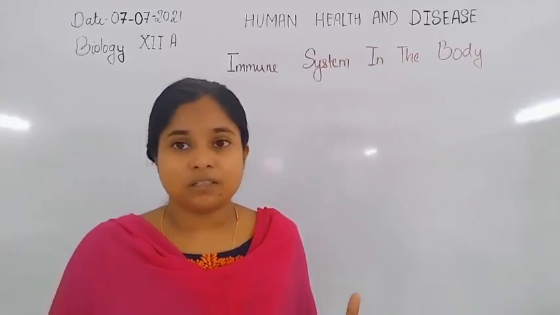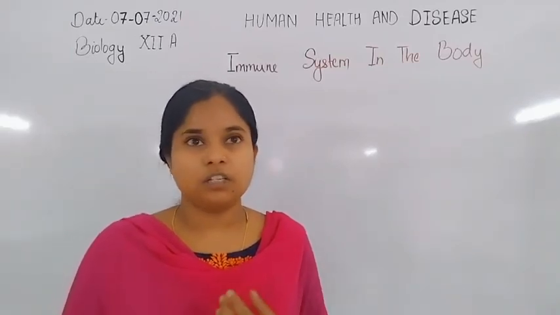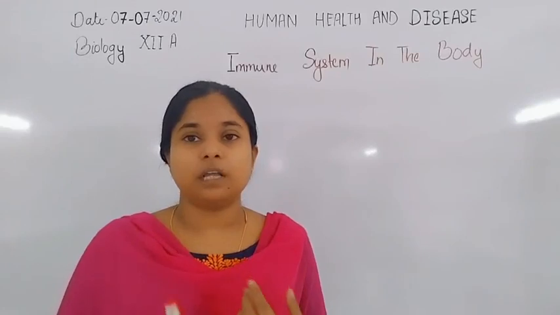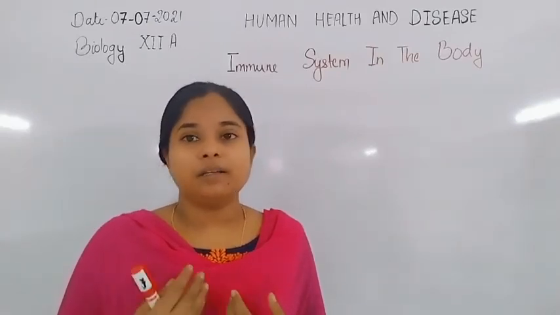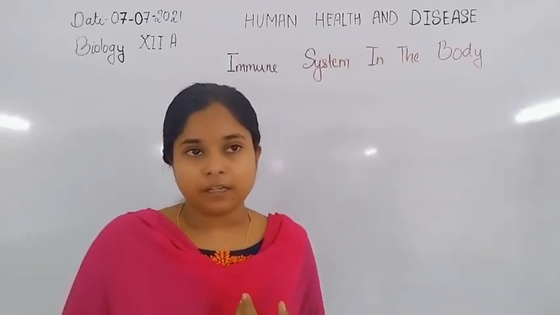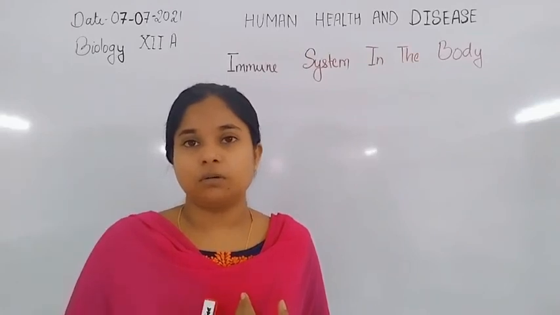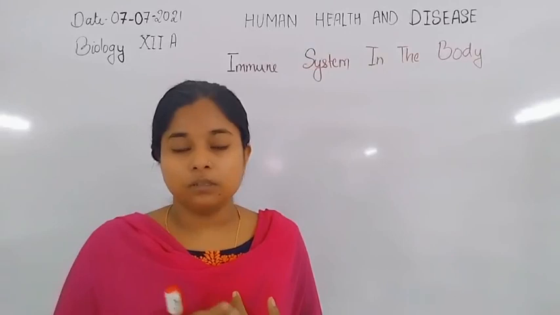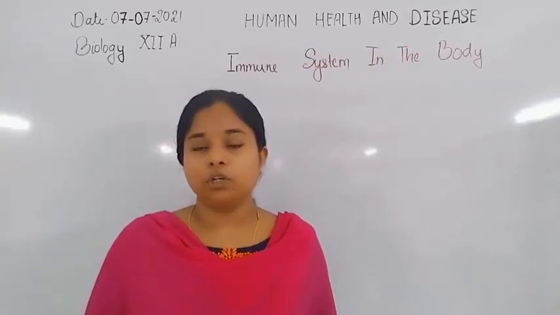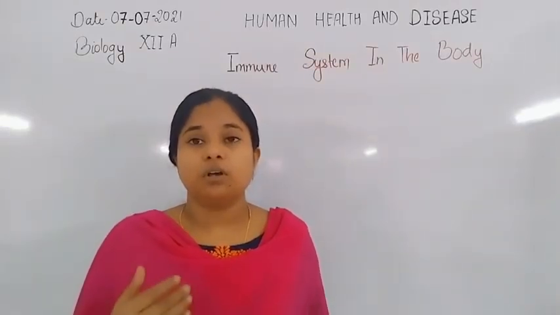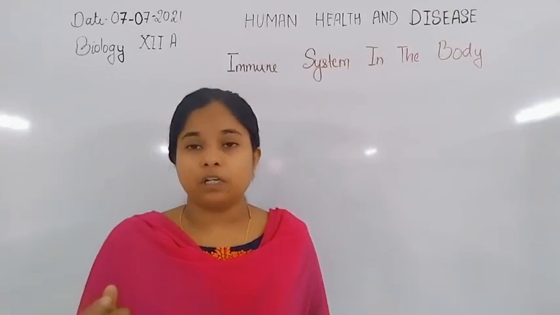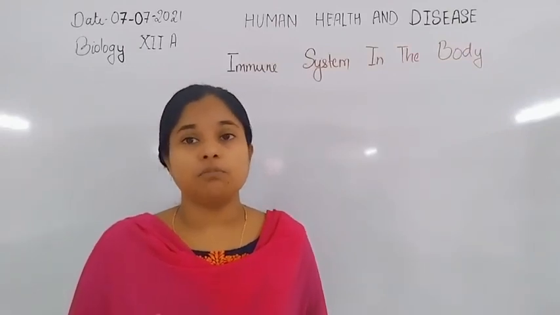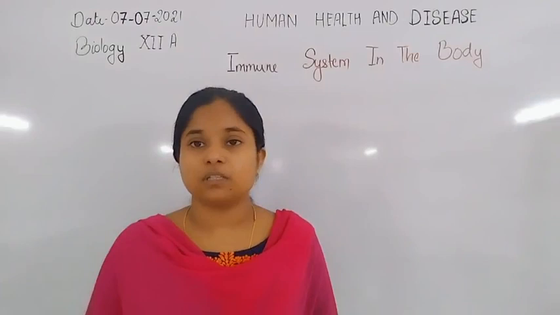These reactions increase blood circulation and body temperature in that particular area, and inflammation is also caused there. So because of certain particles, our immune system accelerates the immune response, and that is known as allergies.